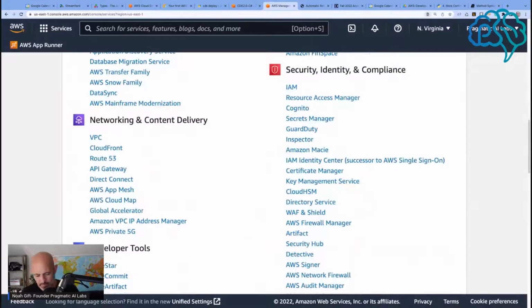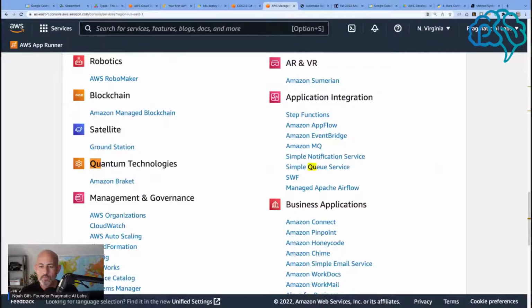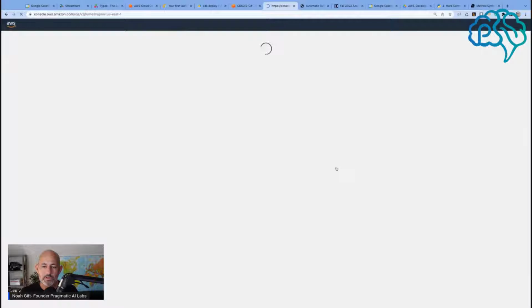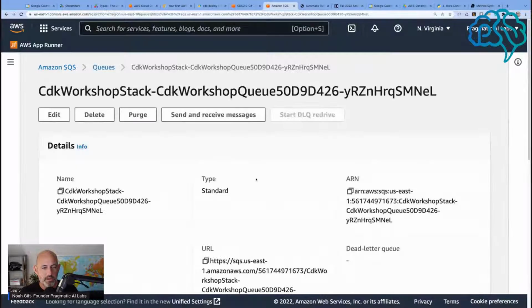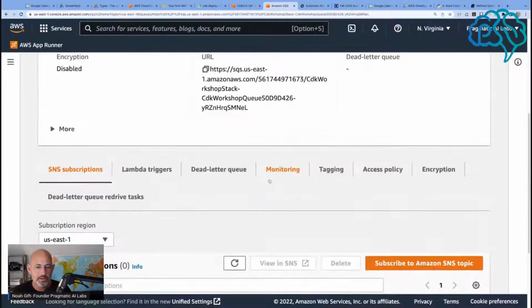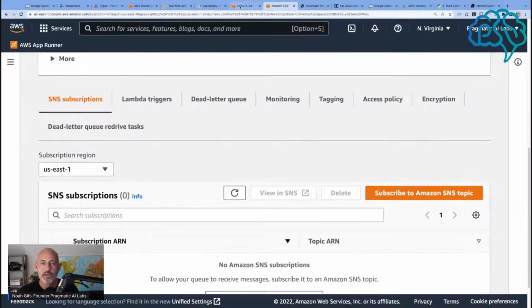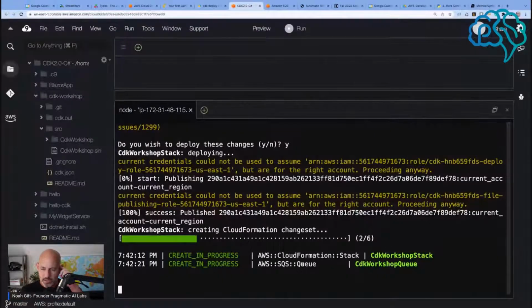Some queue service. There we go. There's my CDK workshop queue. Pretty cool. This is definitely kind of exciting, actually. And so it created this CloudFormation stack, which is now in control of the queue.